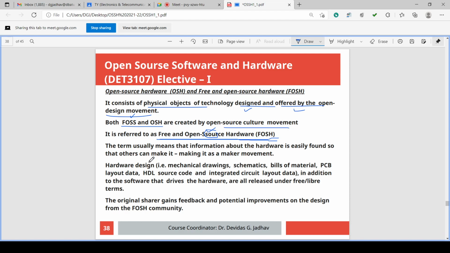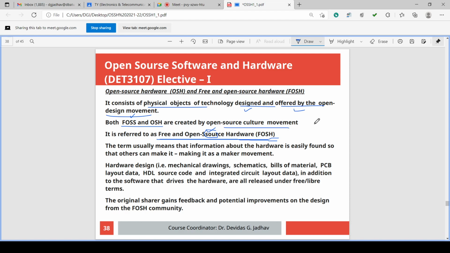The term usually means that information about hardware is easily found so that others can make it, as a maker movement.